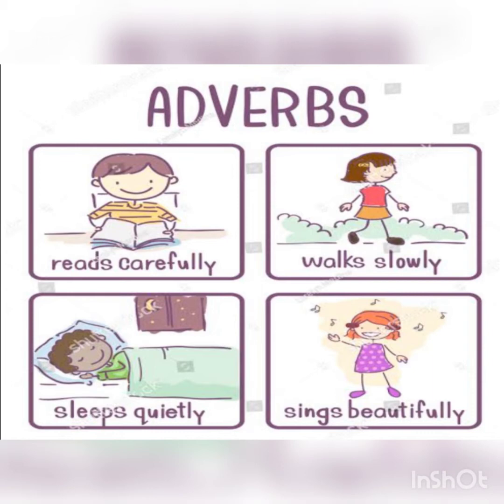Similarly, see another example. Sleeps quietly. Now, how does he sleep? Quietly. Sleeps is the verb here, and in what manner does he sleep? Quietly. So, quietly is giving us additional information about this action of sleeping. Sings beautifully. Now, how does this girl sing? Beautifully. Sings is a verb here, and beautifully is an adverb. The word beautifully is adding information to this verb sings.